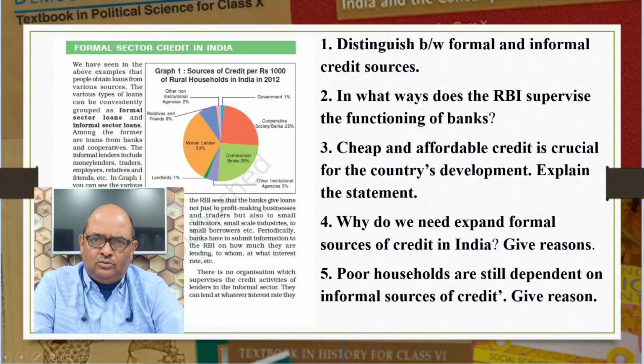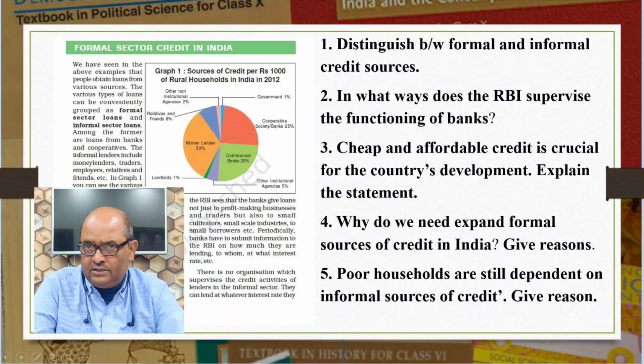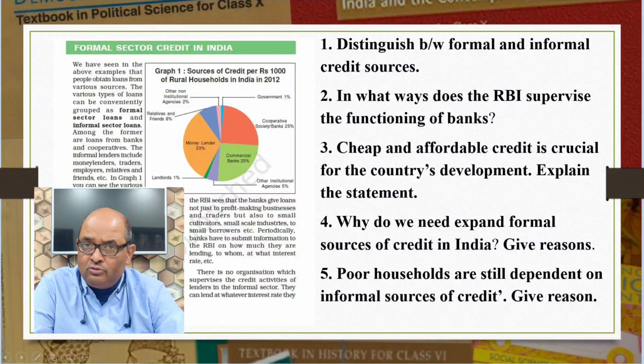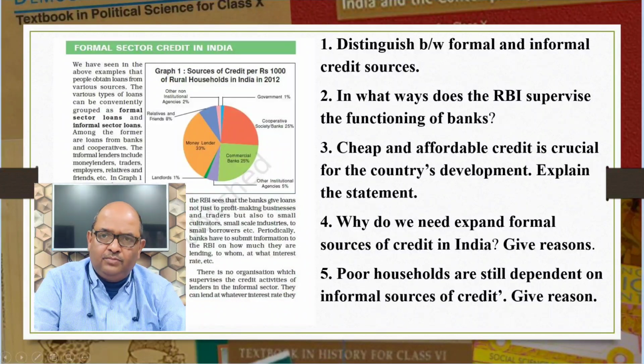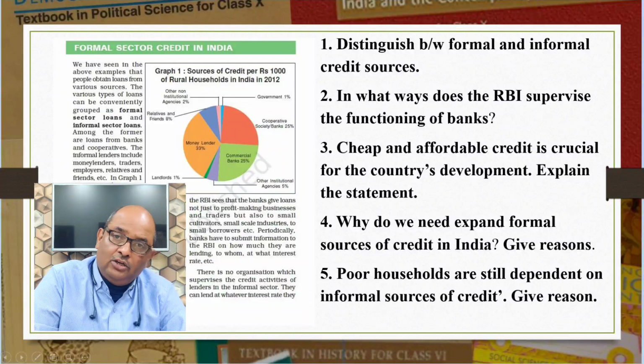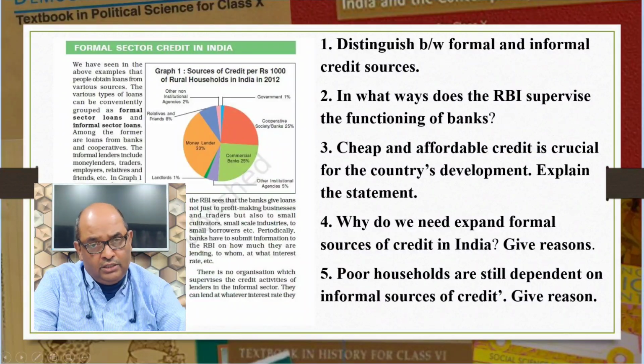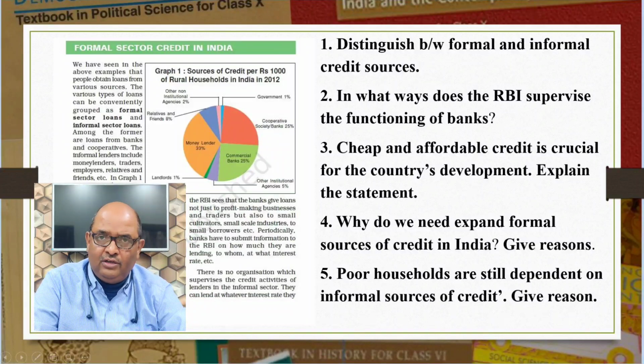As I said in the previous answer, the formal sector meets only about half of the total credit needs of the rural people, and the remaining credit needs are met from the informal sources. Why are poor households still dependent on informal sources of credit? Give reasons. Firstly, banks are not present everywhere in rural India, whereas the informal sources are easily available in all the villages.